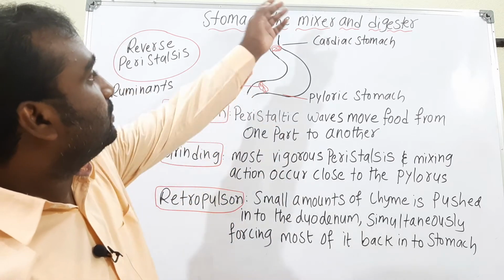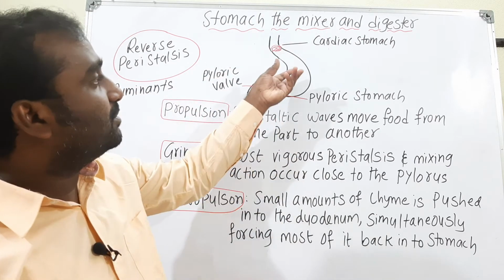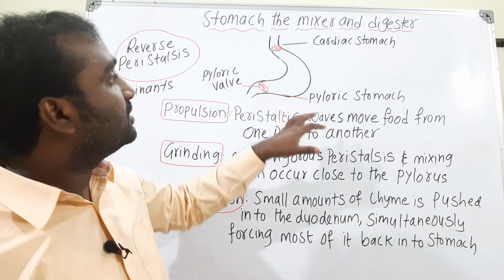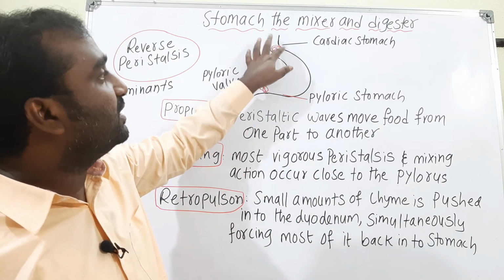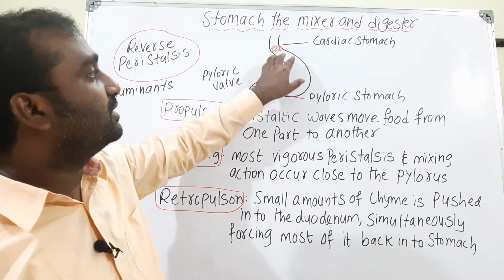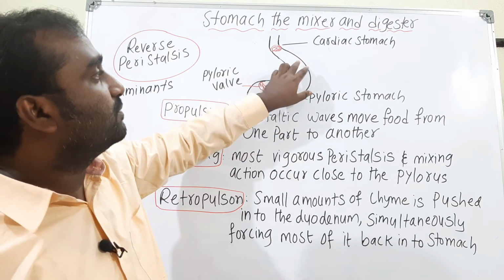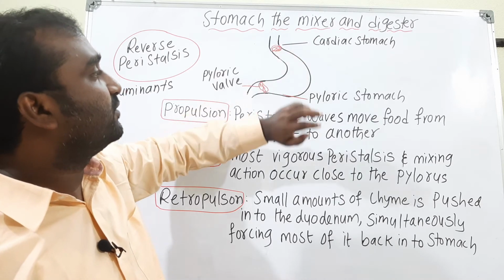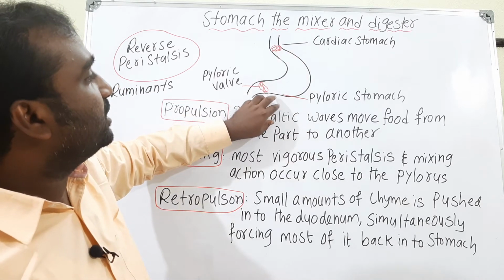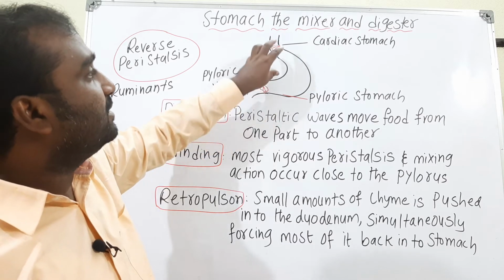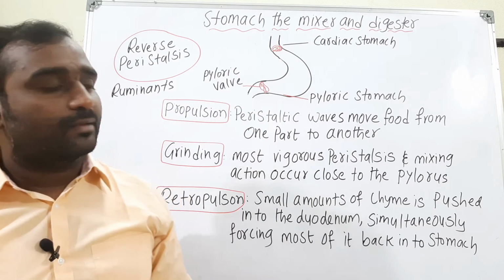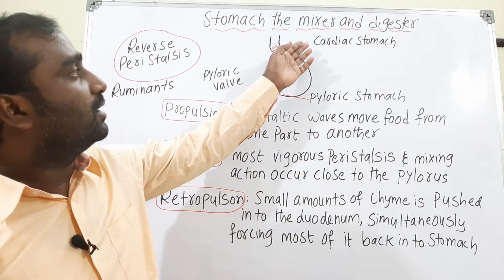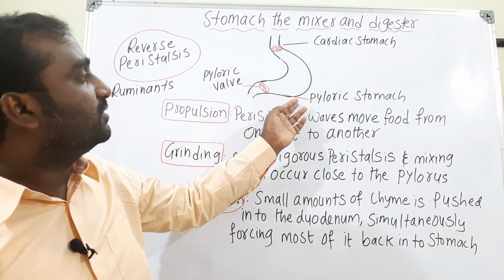Okay, let us continue. The stomach. Generally the stomach, as we discussed, is a bag-like structure which has various regions. The cardiac stomach is where the esophagus opens. Next is the body, and here the fundus will be there. Then the next one is the pyloric stomach. So the stomach has three regions: cardiac stomach, fundus, and along with that the pylorus.